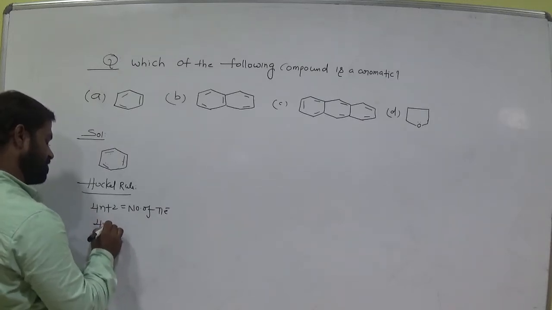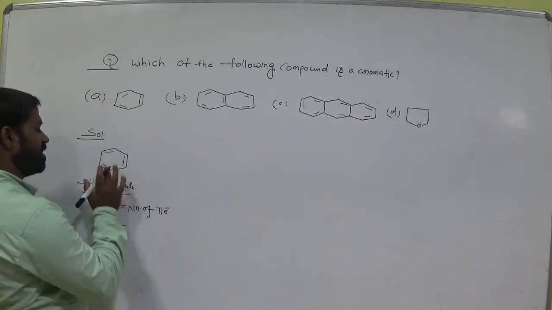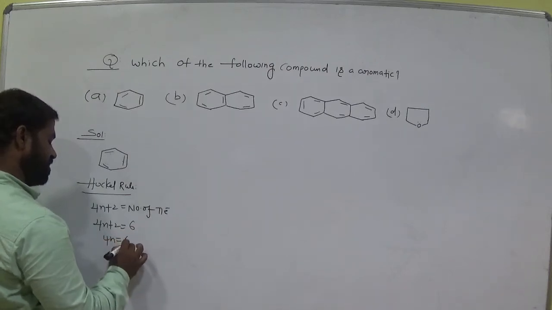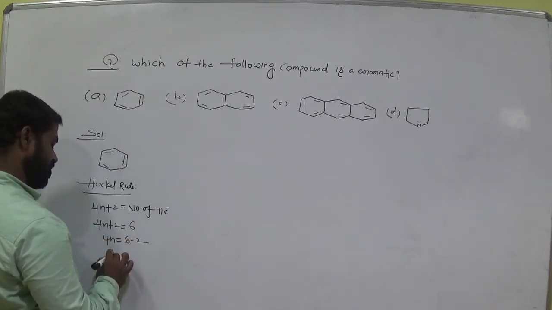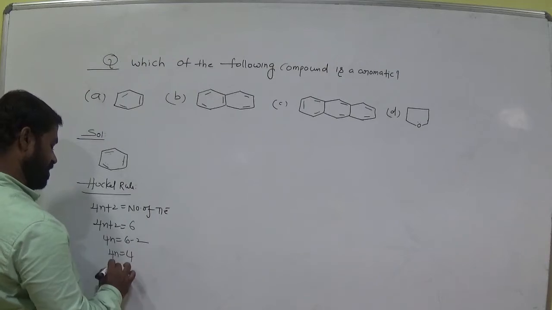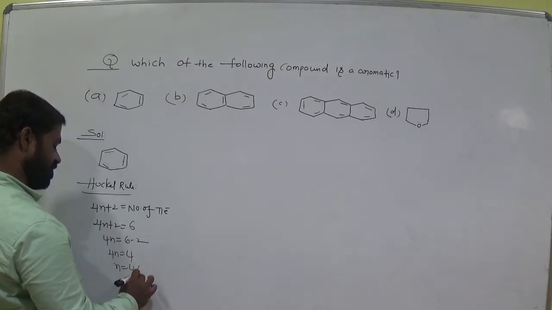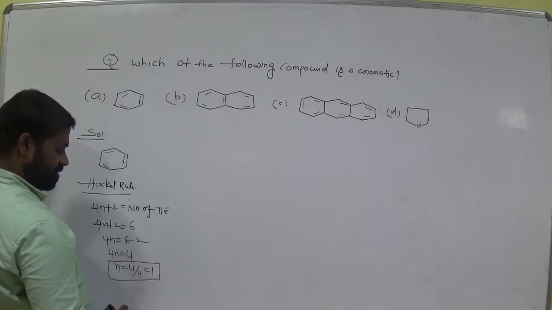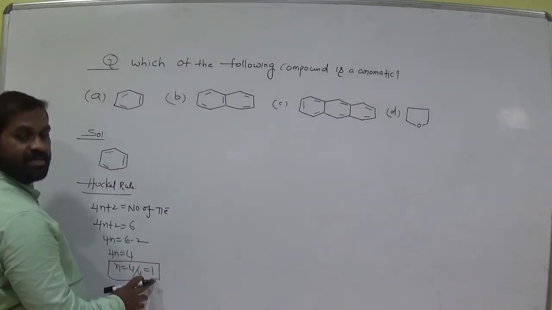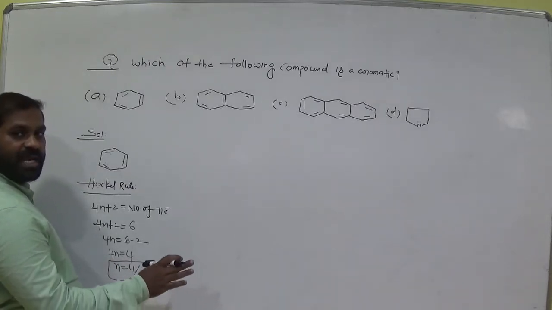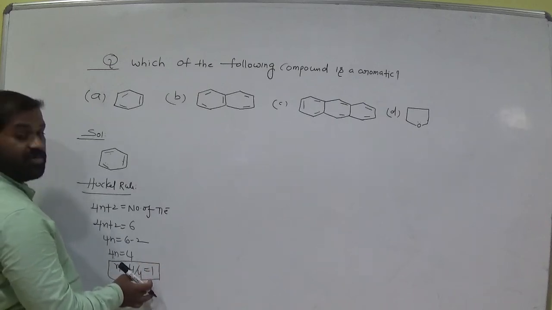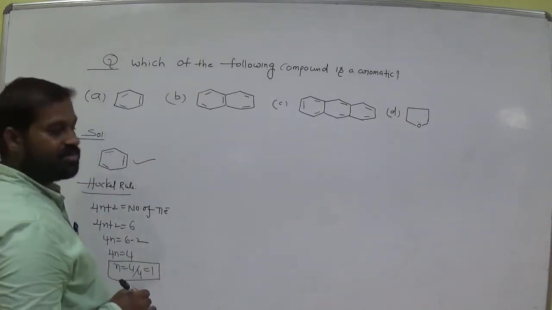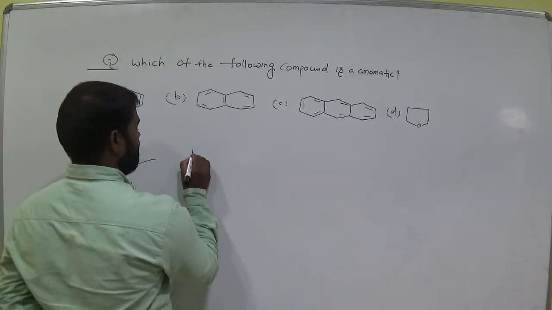Here, 3 times 2 is 6 electrons. 4n is equal to 6 minus 2, so 4n is equal to 4. n is equal to how much? 4 by 4, that is equal to 1. n should be a positive integer, it may be 0, 1, 2, 3, not a fraction. So here we got 1, so it is clearly aromatic. So option A.